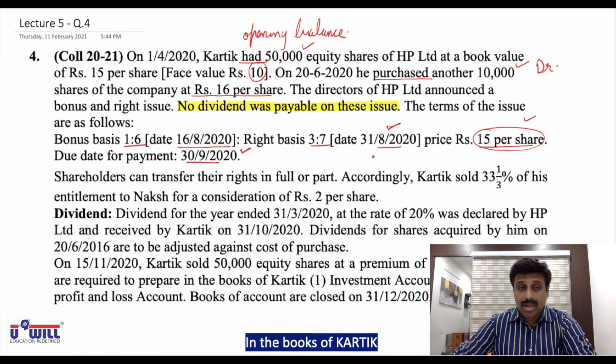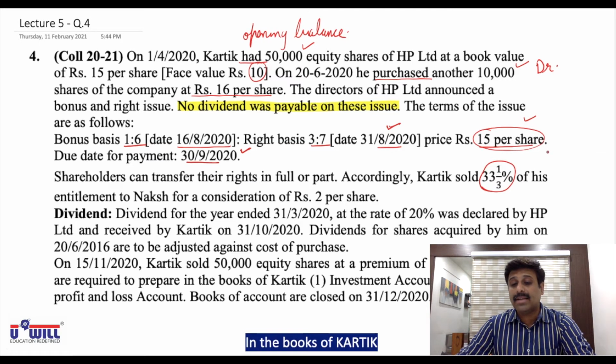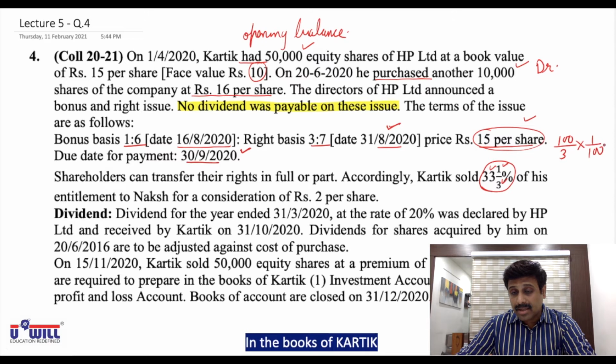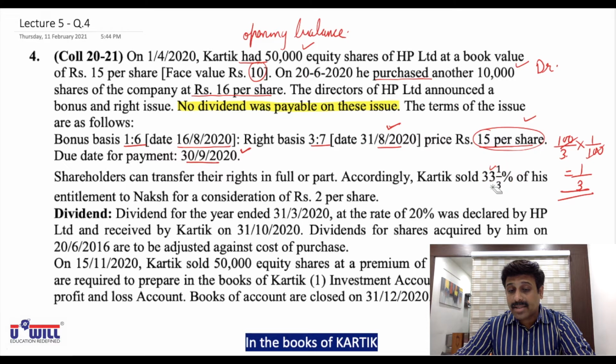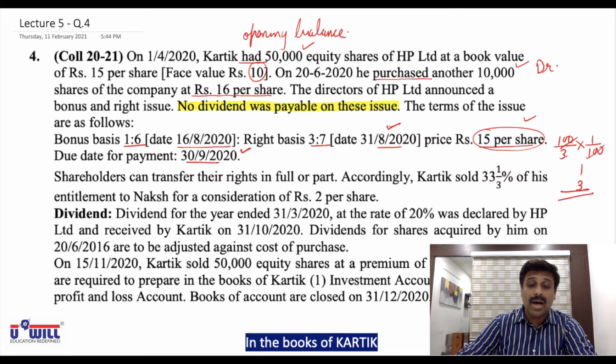Accordingly, Karthik sold 33 1/3%. Now 33 1/3% means 1/3. What is 33 into 3? 99. 99 plus 1, 100. So 33 1/3% means 100/3. Percent means per 100, so 100 divided by 3 into 1 upon 100. So 33 1/3% simply means 1/3. Okay, 33 1/3% simply means 1/3.